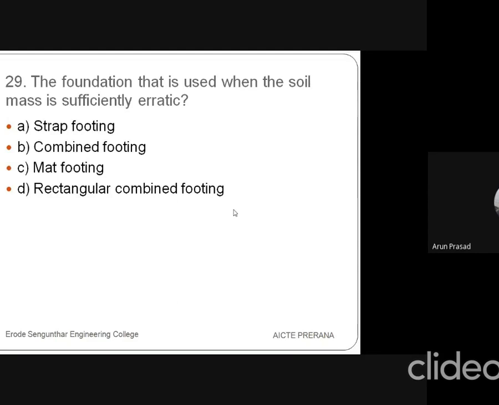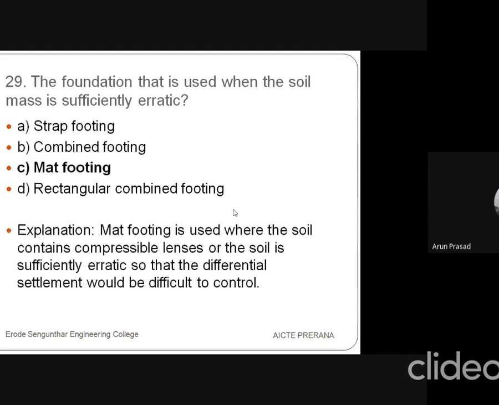So the answer is mat footing. Mat footing is used where the soil contains compressible lenses or the soil is sufficiently erratic so that the differential settlement would be difficult to control.